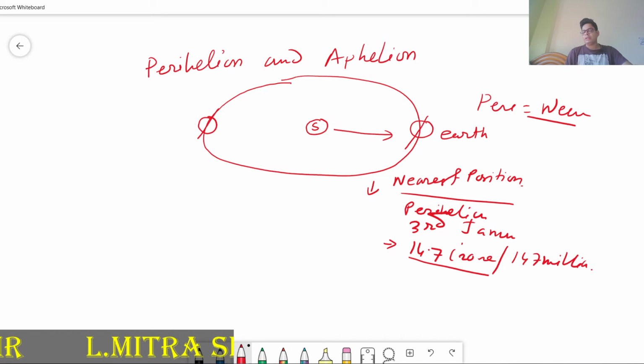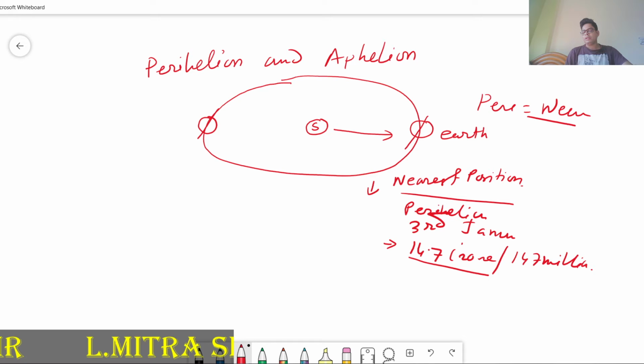And if you consider the longest distance, that is the aphelion. Aphelion is the farthest distance. Ap means away from, so a very far distance will be there.